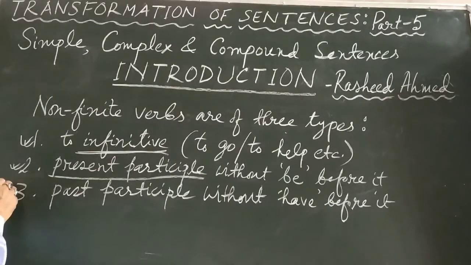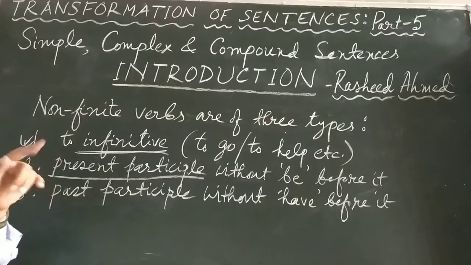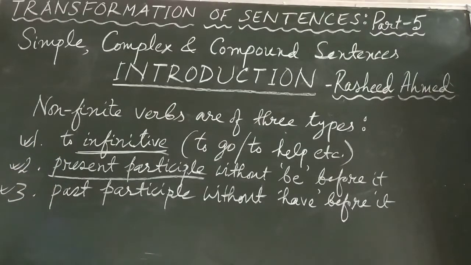Next comes another form of non-finite verb. What is it? This is past participle without have before it. I have used the word have within inverted commas. Here by have I don't mean only have. By have I mean different forms of have. Have has three forms: have, has, had. Out of these forms, any form we need to make the sentence in perfect tense. If you are using a sentence in present perfect tense, you will use have or has, and then you will use the past participle of the main verb.